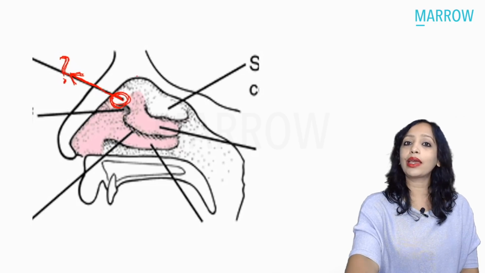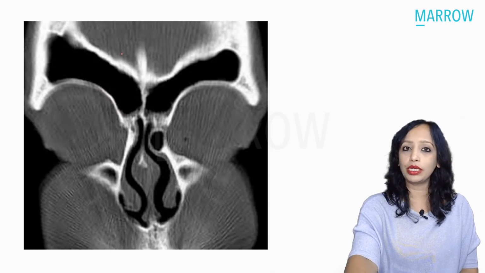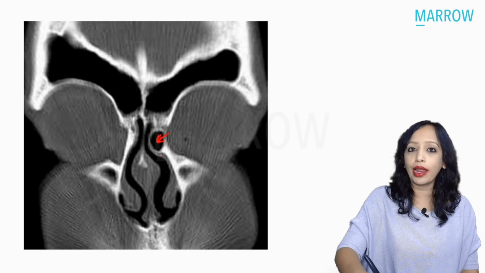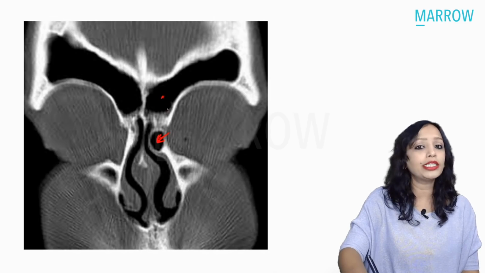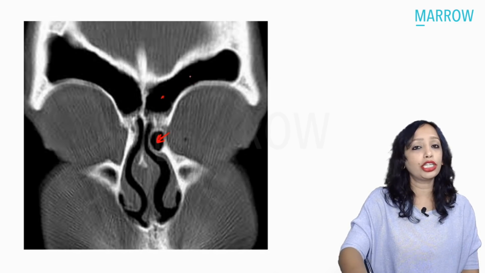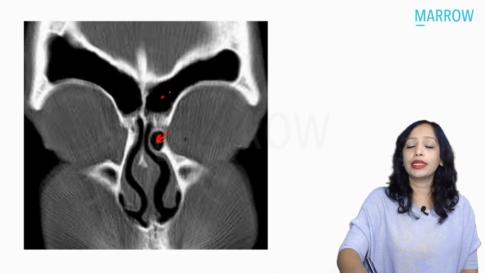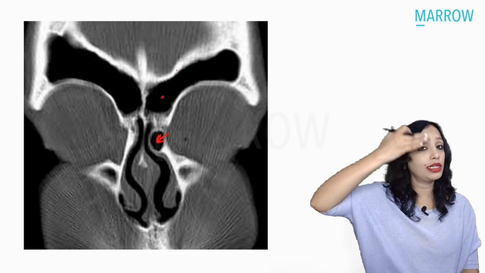And this agger nasi can also be given to you on the CT. And how does this appear on the CT? So this air cell that you are seeing is the agger nasi. How do you know that this air cell is not bulla ethmoidalis? And can you tell me what this is? Is this the frontal sinus that you are seeing, or is this the extension of the anterior ethmoids above the eye? Supraorbital extension of the anterior ethmoids. So please note, how are you going to find this out? The frontal sinuses are the anteriormost sinuses, so they will be present only in the anterior cuts.